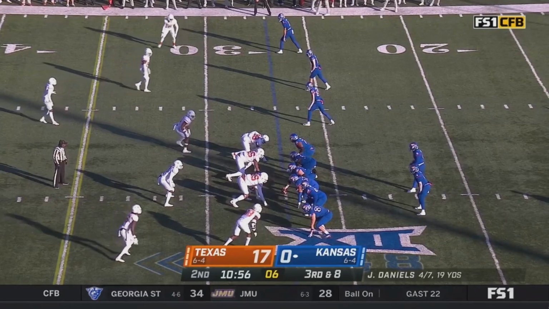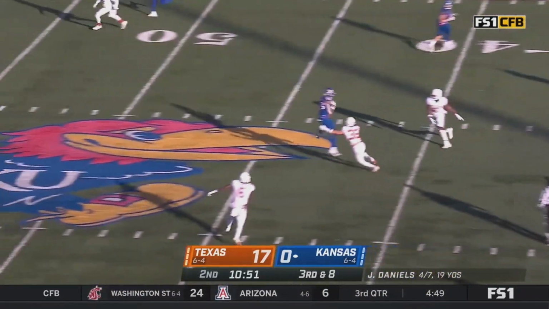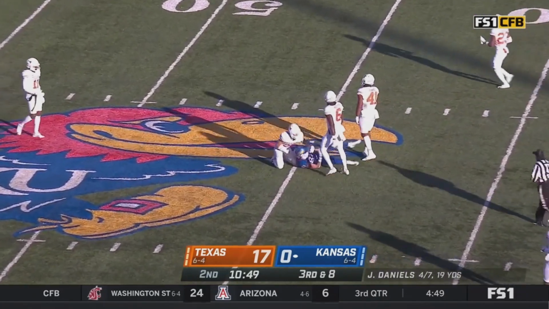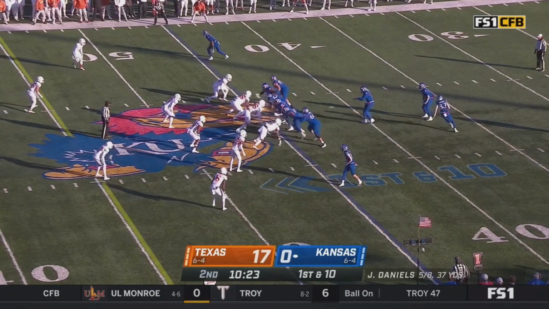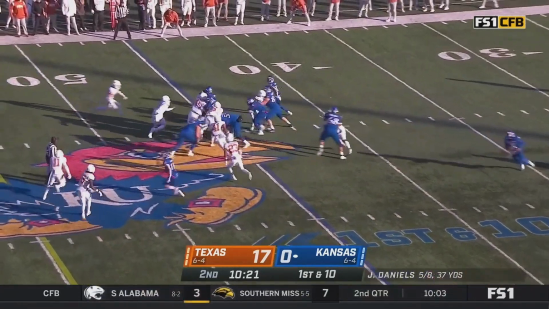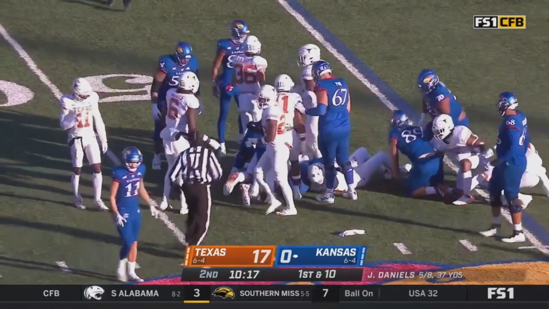In all of FBS, it's one of 3rd and 8. Deep drop for Daniels. Lets it fly. Complete. Another first down catch for Quentin Skinner. The drop back passer mode. We'll see how his health holds up here. Neal puts the head down, now backs up and gains 3 per game.